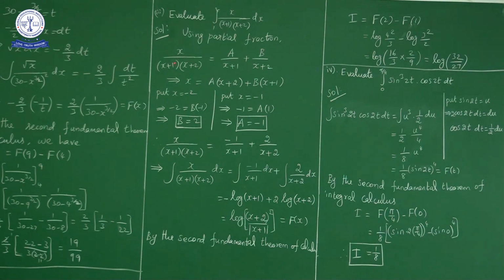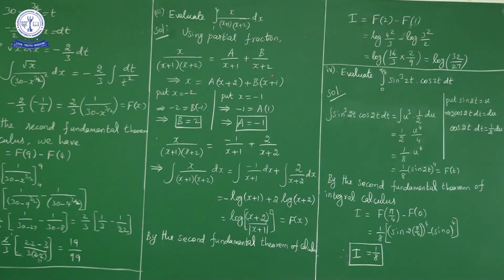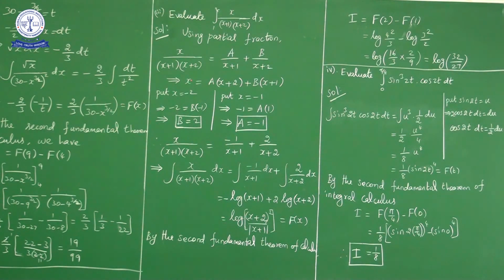Okay, take LCM. So what will we get? x is equal to a into x plus 2 plus b into x plus 1. By putting x value as minus 1 and x value as minus 2, we'll get a value and b value. If you put x is equal to minus 2, what happens? Left hand side is minus 2, right hand side this part is 0, b into minus 2 plus 1 is minus 1. So minus b is equal to minus 2. So b is equal to how much? 2.